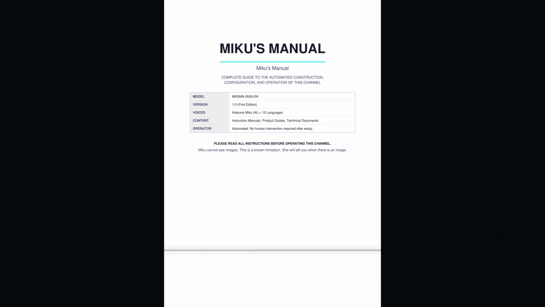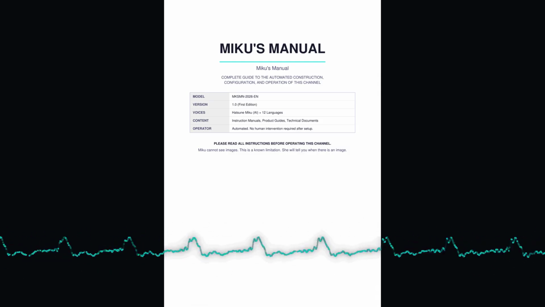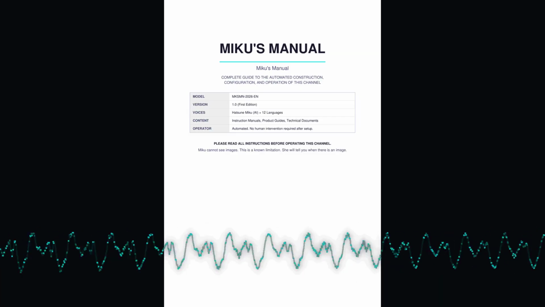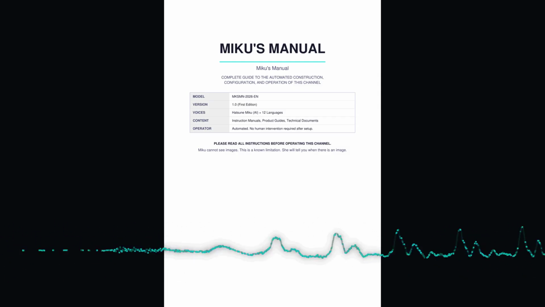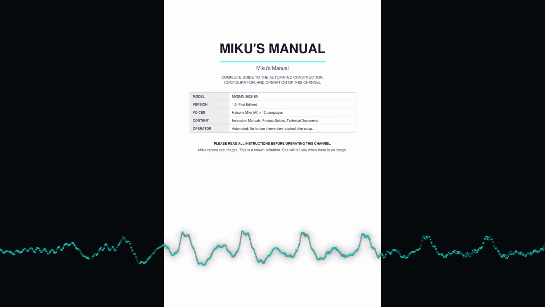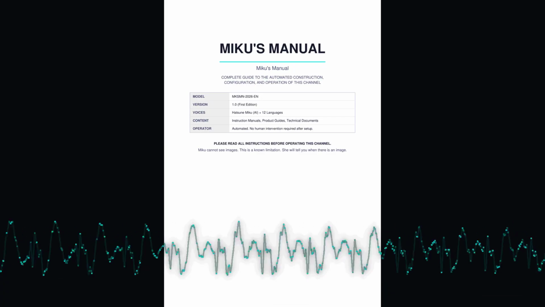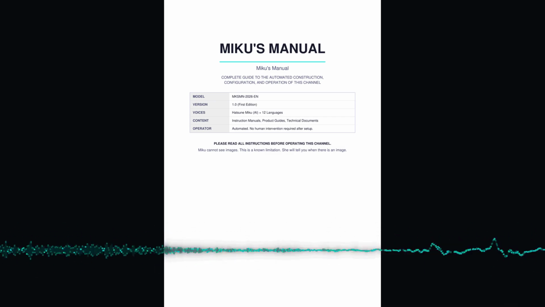Page 6. 4. Package contents. The following files are included in this installation at c:\Mikus manual\. Verify all items are present before proceeding. File, function. auto_pipeline.py: main orchestrator, entry point for all operations. fetch_manuals.py: downloads PDF manuals from ManualsLib.